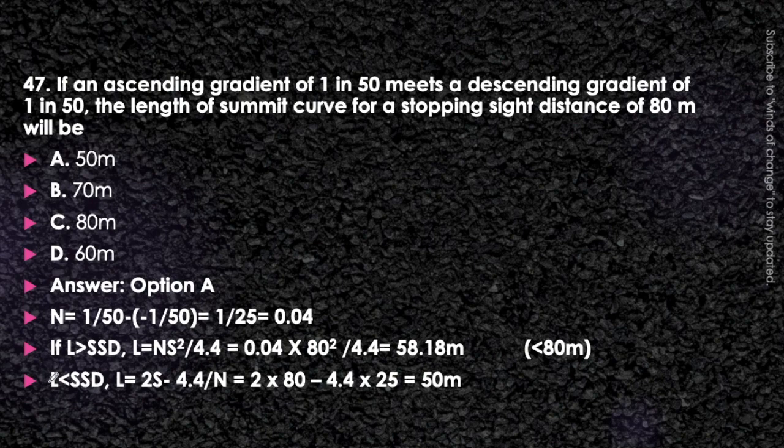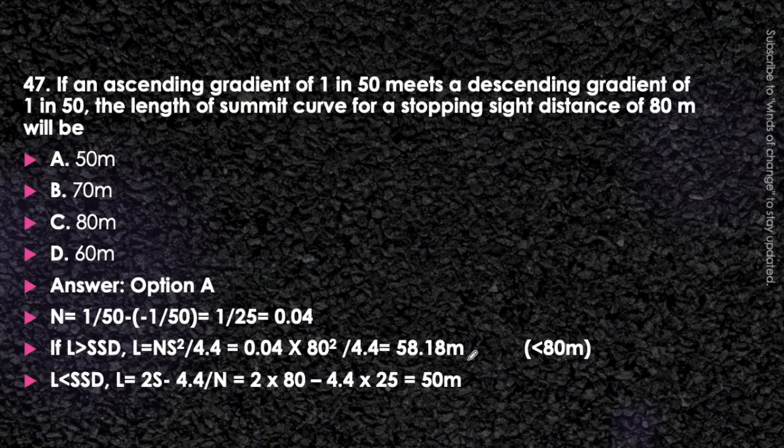Let's assume that the length that will be obtained will be more than SSD. Then in that case, this N value will be N1 minus N2. So it will be 1 upon 50 minus of minus 1 upon 50. So it will be 2 upon 50, that is 1 upon 25, that will be 0.04. Now this length is NS² upon 4.4. So this value will be obtained where S, that is SSD, is kept as 80. So it is 58.18 meter.